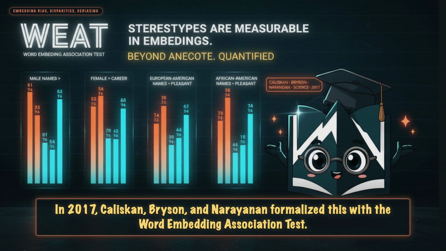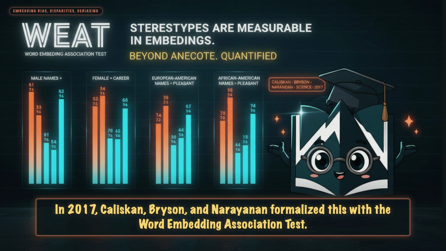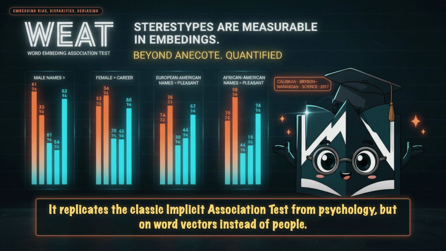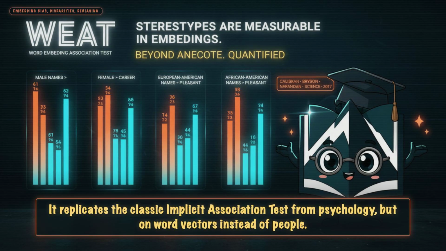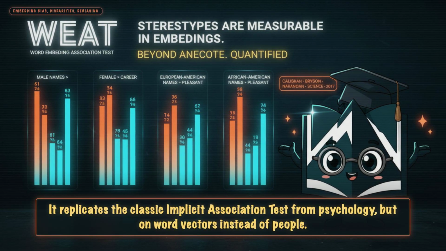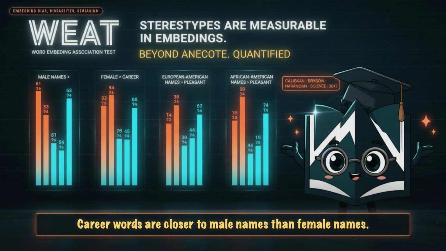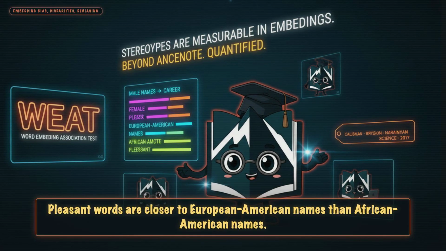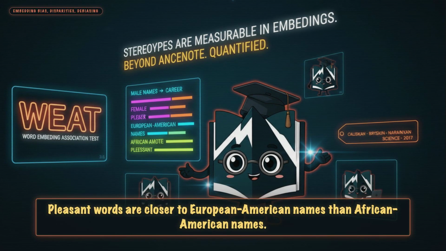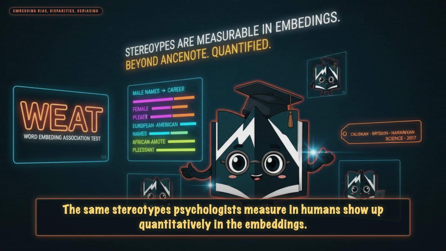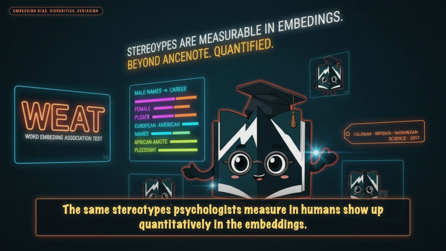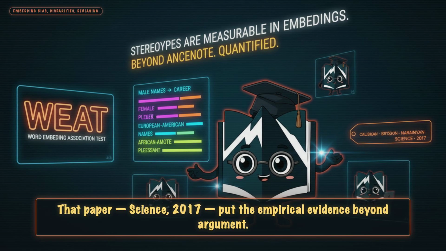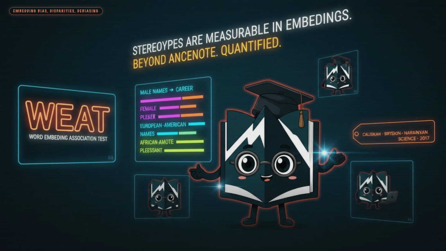In 2017, Caliskan, Bryson, and Narayanan formalized this with the word embedding association test, WEAT. It replicates the classic implicit association test from psychology, but on word vectors instead of people. Career words are closer to male names than female names. Pleasant words are closer to European American names than African American names. The same stereotypes psychologists measure in humans show up quantitatively in the embeddings. That paper, Science, 2017, put the empirical evidence beyond argument.